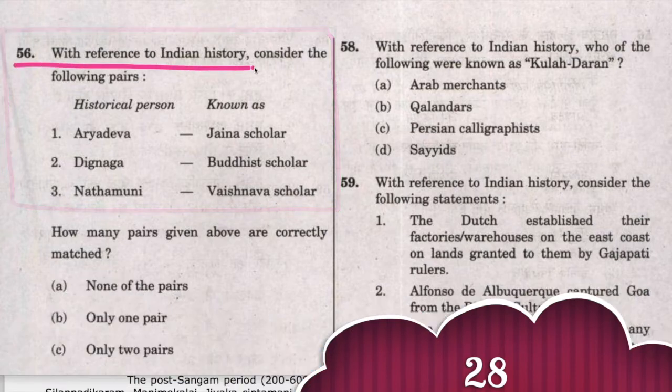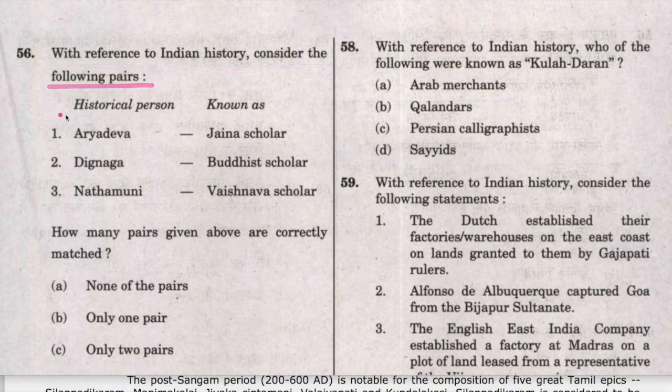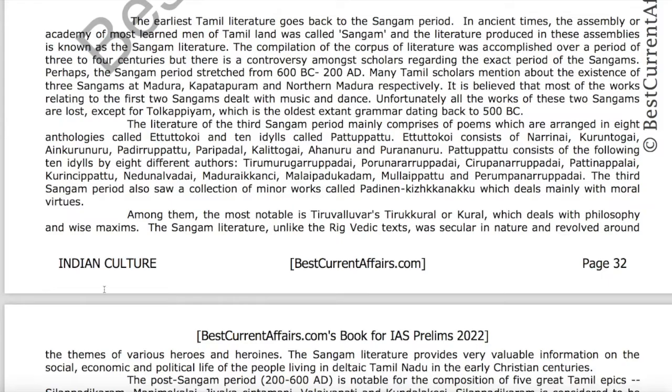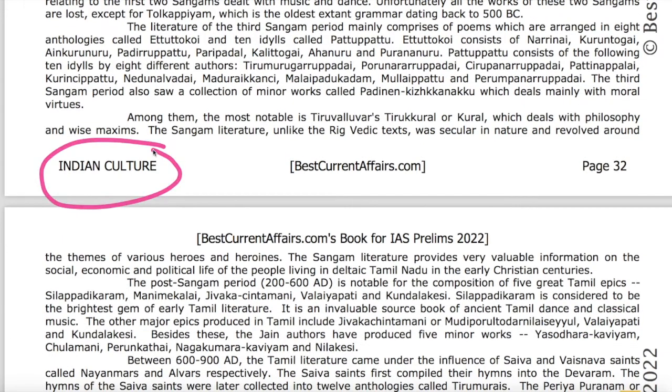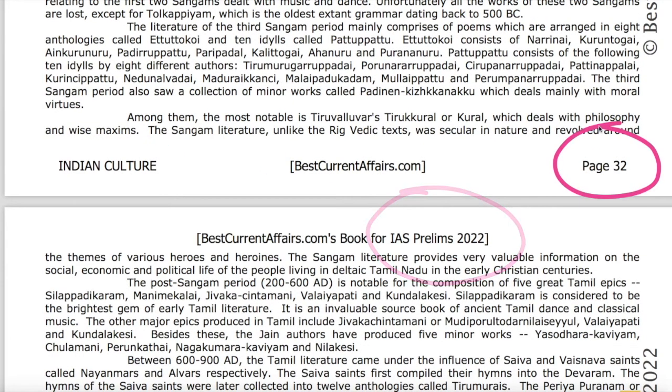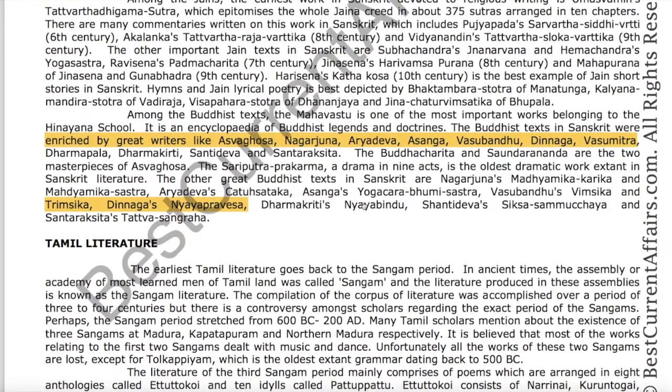With reference to Indian history, consider the following pairs. Historical persons known as. First one is Aryadeva, Jain scholar. It is wrong. This is our Indian culture book for IAS Prelims 2022, page number 32. Here it is mentioned, the Buddhist text in Sanskrit were enriched by great writers like Aryadeva.